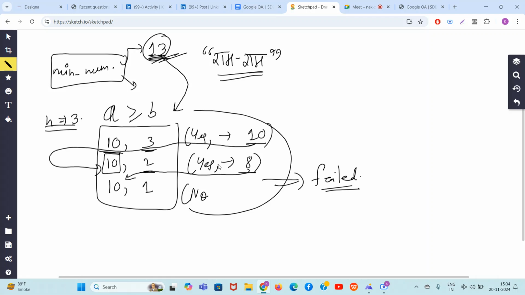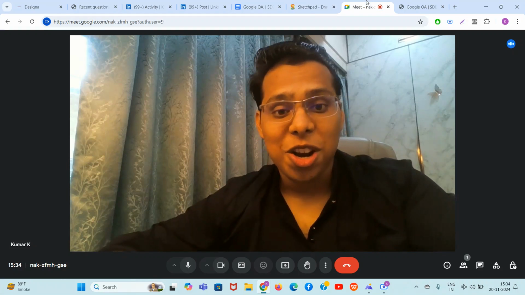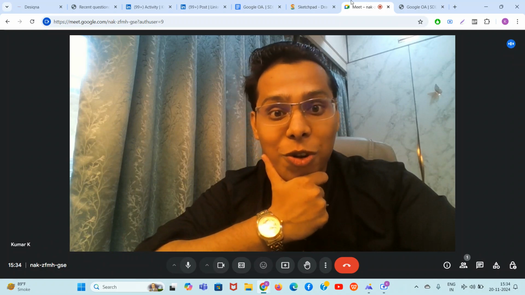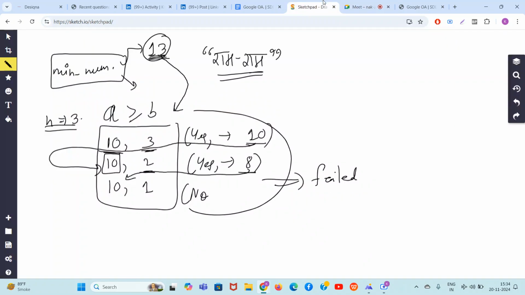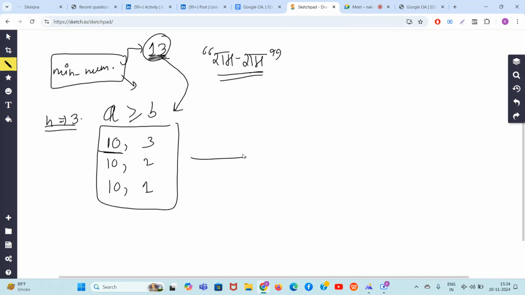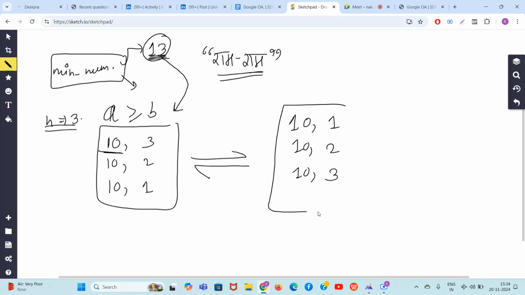So guys, what can we do? Our number should be able to pass through all the indices, and here you can see that we failed. Now what will we do? The thing is that you can rearrange the pairs. Rearrangement of pairs is allowed. So instead of going through 10 3, 10 2, 10 1, I will rearrange and write them like 10 1, 10 2, and 10 3. Now let's see whether our number 13 can go through all these pairs or not. Is 13 greater than or equal to the first number? Yes.